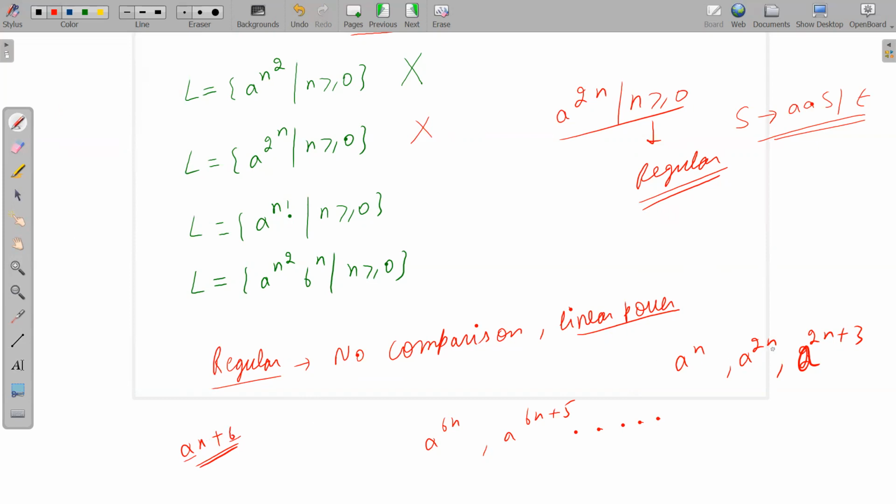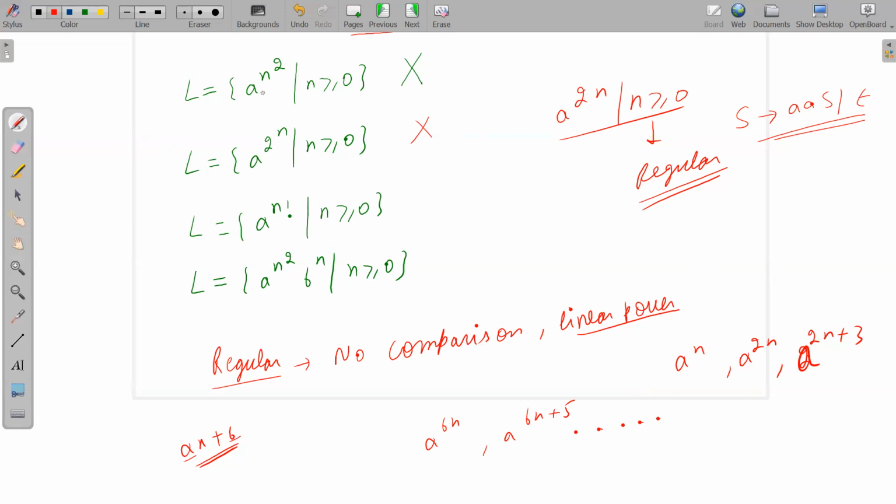So that's why I have written 2n, n, and 2n plus 3, 6n, 6n plus 5, and so on. All these are regular. So this is a basic shortcut to check whether the language is regular or not. Again, there are lots and lots of things, but this is a basic course. In the advanced course, I will teach all the ways, in an exhaustive way, to check whether a language is regular, CFL, CSL or not, and so on. But this is a basic course, so I am just giving you a hint or idea.